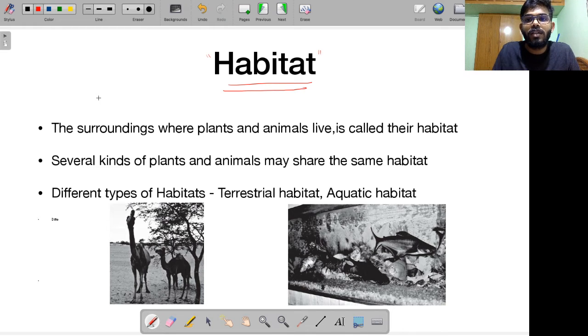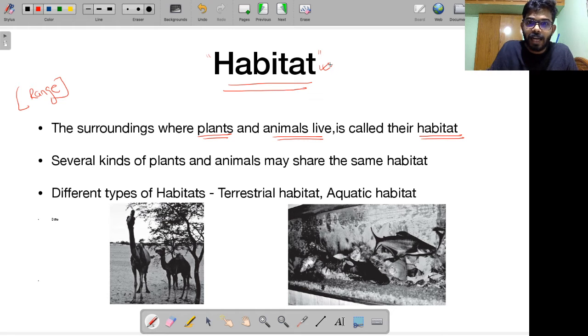So let us try to understand what exactly this word habitat means. The surroundings where plants and animals live is called habitat. Habitat is basically the usual place of residence of plants and animals. Alright. In environment and ecology, we talk about another word called range. You have to understand how this is very different. Habitat is the surroundings where the plants and animals are usually found, where they are usually residing.